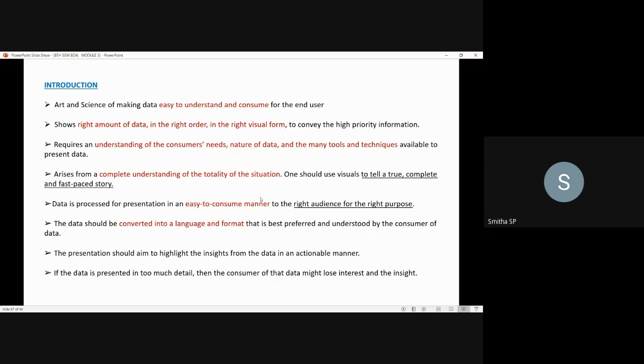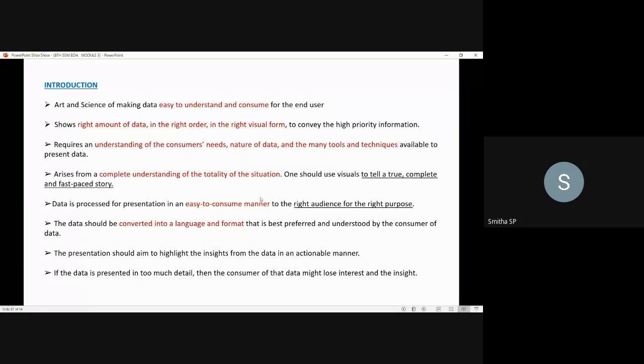The main intention of data visualization is that you should make the data easy to understand for the consumers. Next, the ideal data visualization process shows the right amount of data in the right order in the right visual form to convey the high priority information.